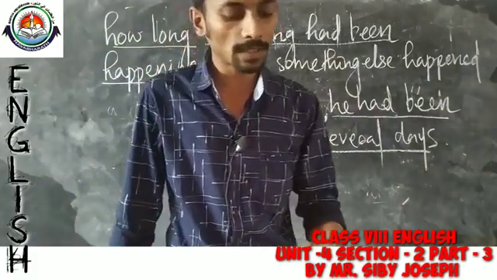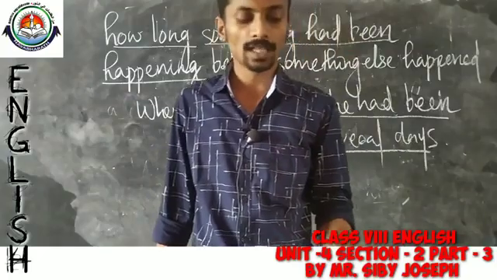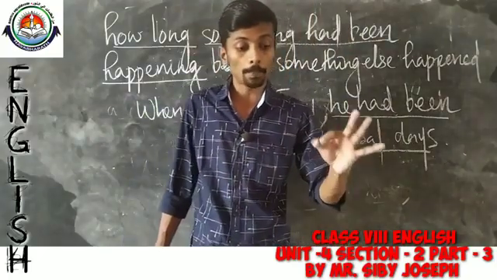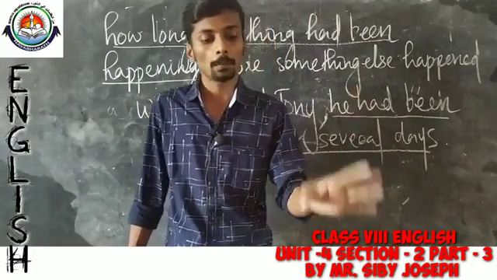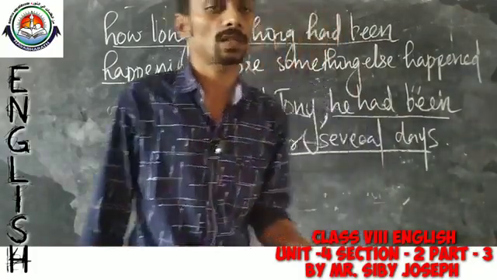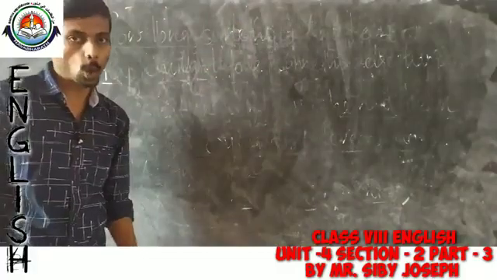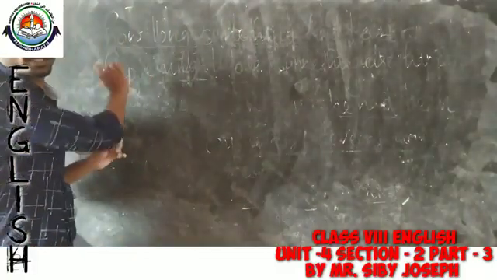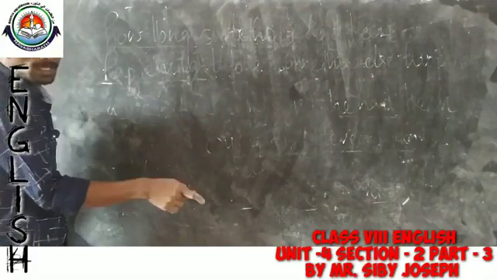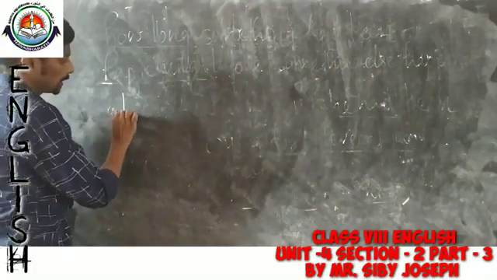Now let us come back to the second point given in your textbook. Yeah, the past perfect continuous is actually the past of the present perfect continuous. Okay, that you all know. So let me write down some examples. So we just wrote the example.